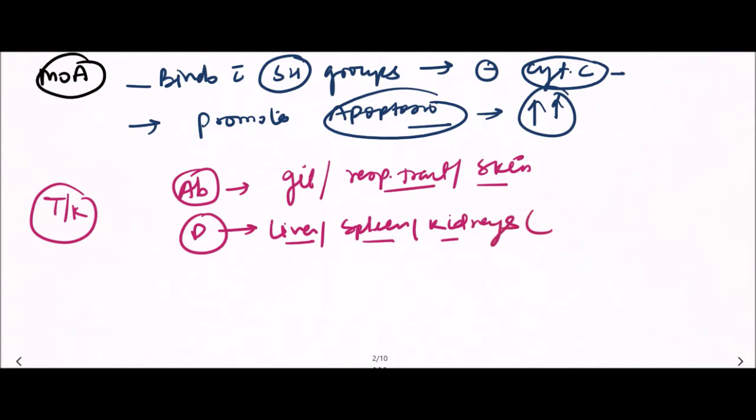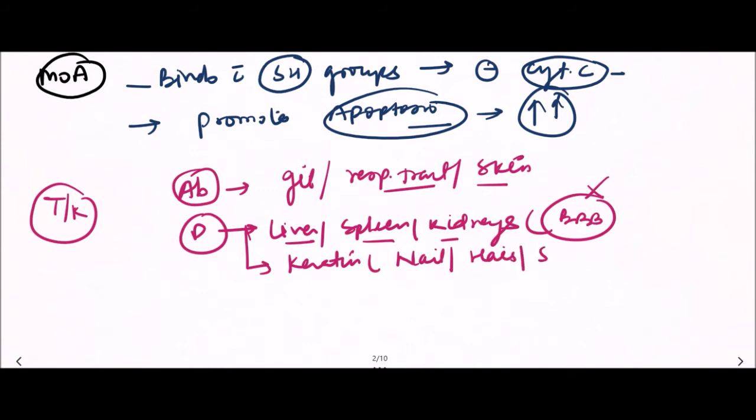Arsenic does not cross the blood-brain barrier. It only distributes in the liver, spleen, and kidneys. And it also accumulates in tissues which contain keratin, like nails, hair, and skin. So these are the keratin-containing tissues in which arsenic will accumulate.